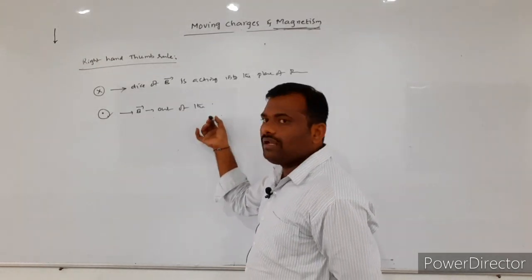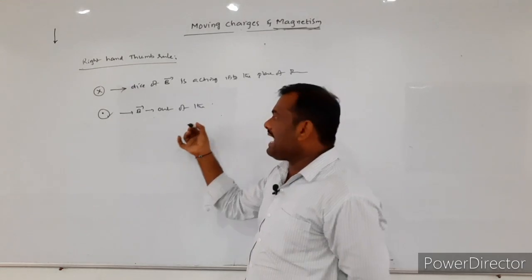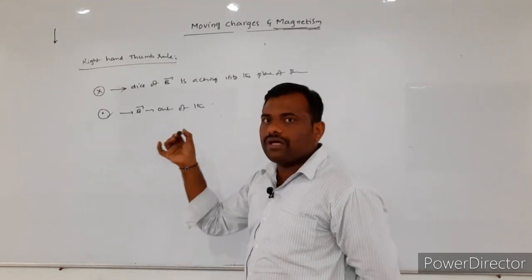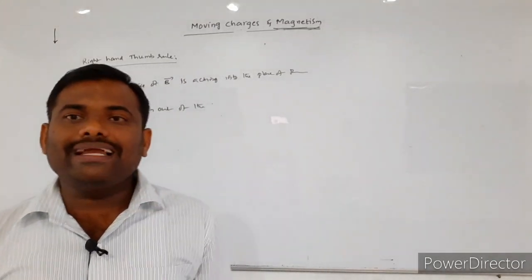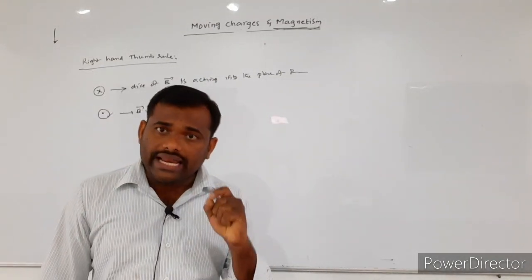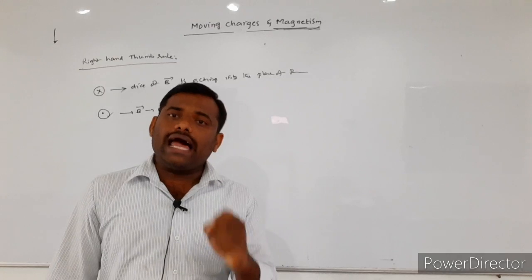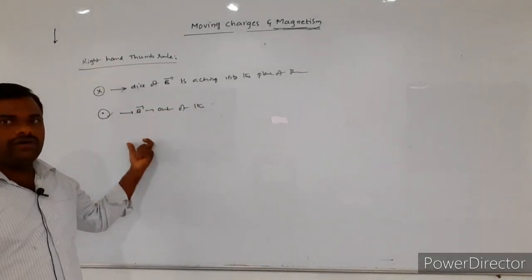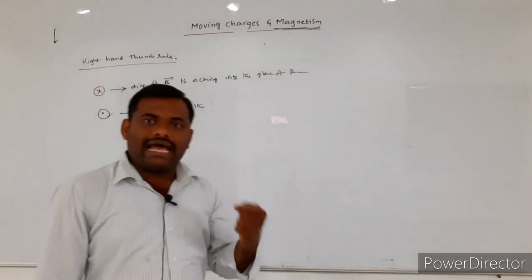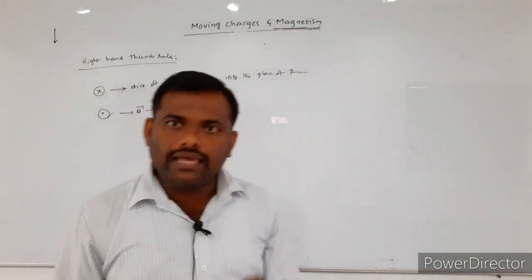Whenever the dot symbol is there, the magnetic field is acting out of the plane of the paper. So, the cross symbol denotes the magnetic field acting into the plane of the paper, and the dot symbol denotes the magnetic field acting out of the plane of the paper.